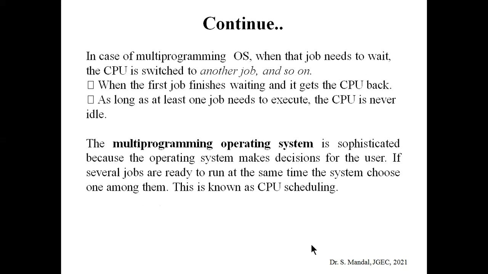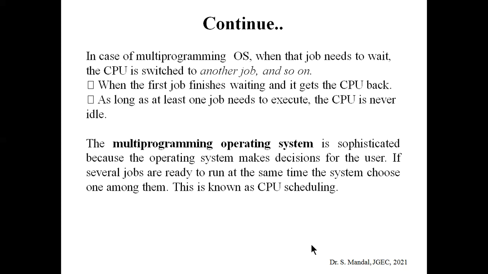Now, in the case of a multi-programming OS, when a job needs to wait, the CPU is switched to another job. And when the first job finishes its waiting, it gets the CPU back. As long as one job needs to execute, the CPU never becomes idle. So, coming to the conclusion, the multi-programming OS is sophisticated.